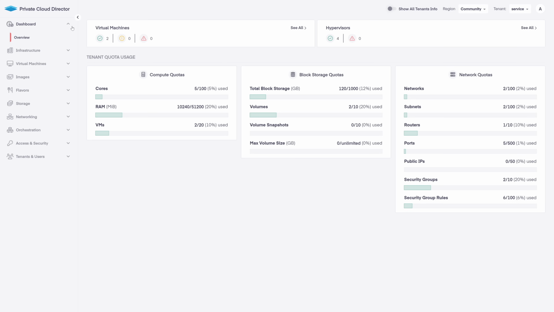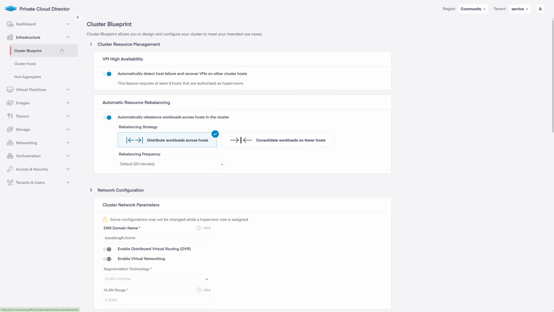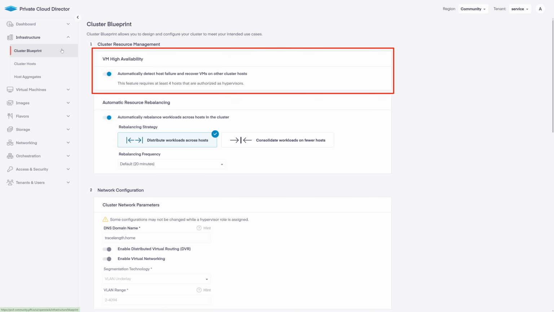Let's dig into the rest of the PCD GUI now. Over on the left, under infrastructure, is the familiar cluster blueprint section we showed earlier. Let's take a look at my deployed blueprint. For my blueprint, I've enabled VM high availability because I've added 4 hosts to my cluster. You'll need a minimum of 4 hosts to use this feature.